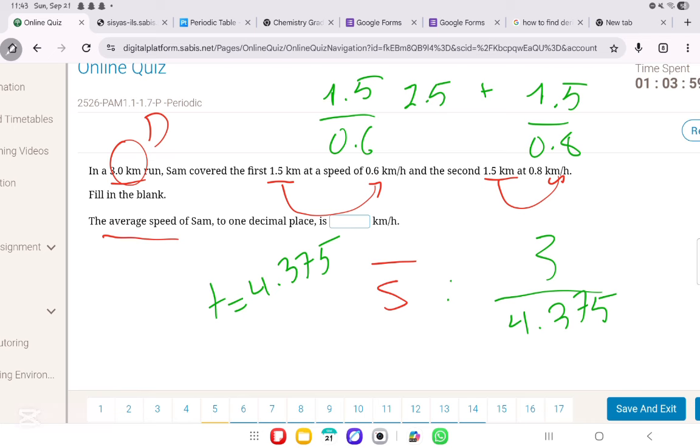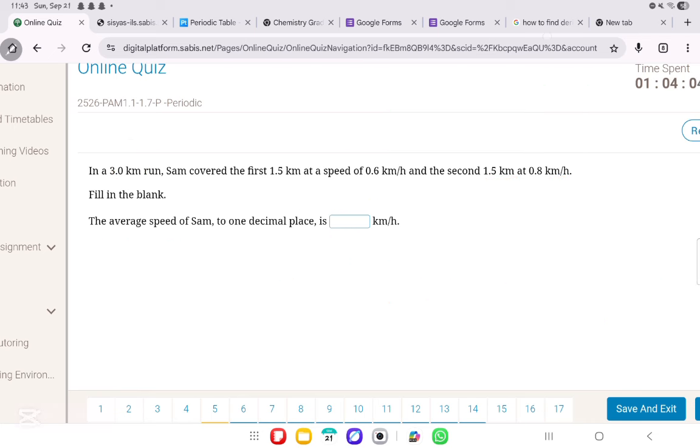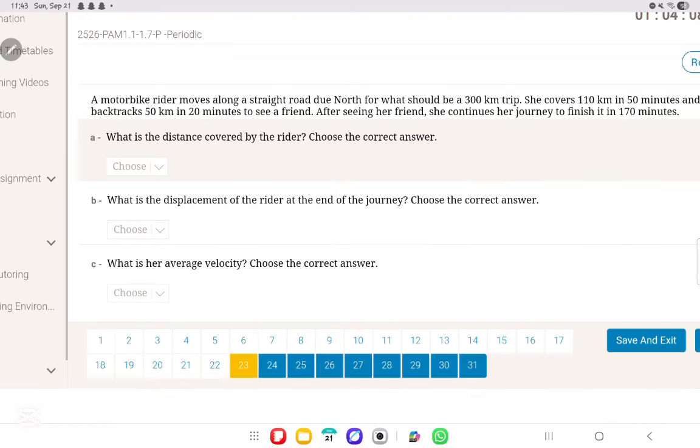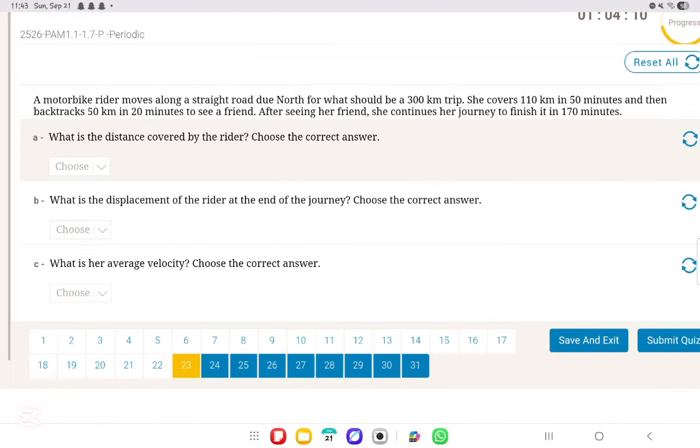And we will get an approximate value of what? Of 0.7 kilometers per hour. We'll move on to question number 23. A motorbike rider moves along a straight road due north for what would be a 300-kilometer trip. She covers 110 kilometers in 50 minutes. So look what happens.